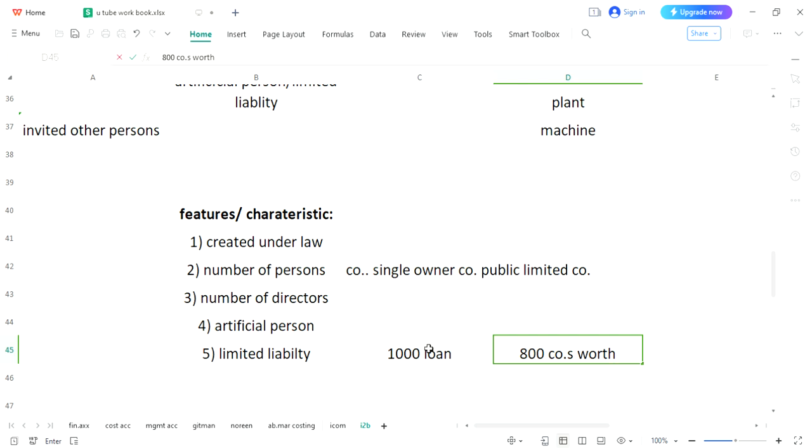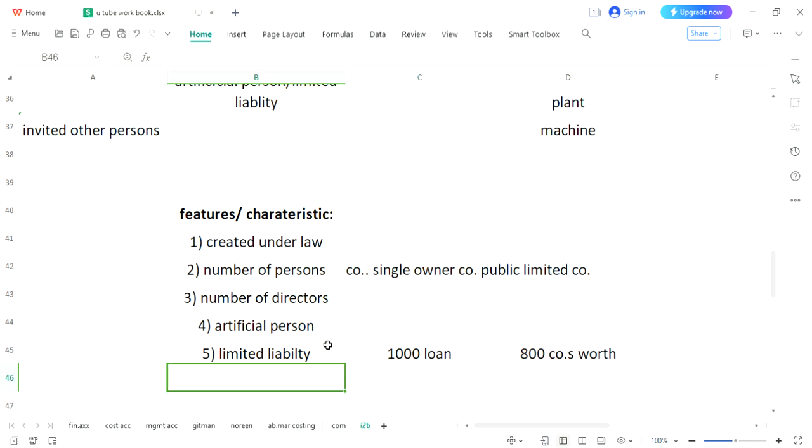Even though a loan of 1000 was taken, the company is liable to the extent of its worth only. If company has worth of 800, the 200 balance would not be returned. This is called limited liability. That means business is liable to the extent of business worth. This is absolutely different to partnership, where we have understood that partners and proprietors are not liable only to the extent of the business, rather they are personally liable as well. So we have limited liability.